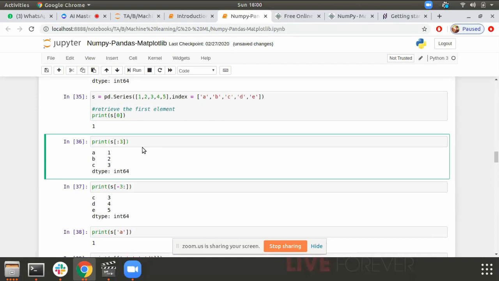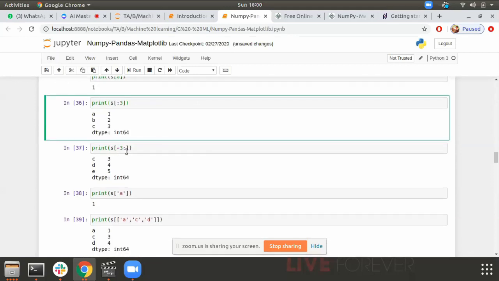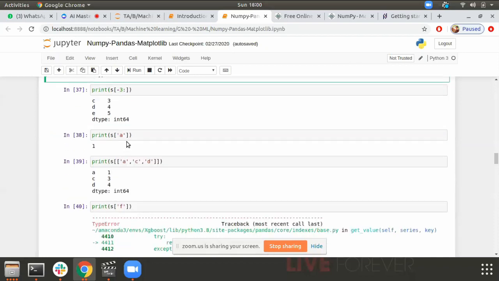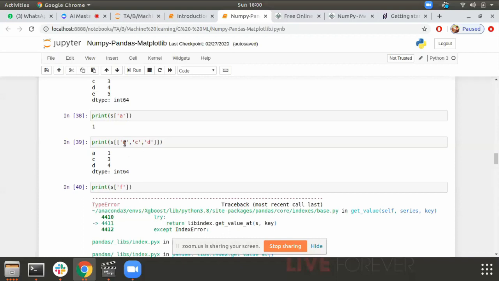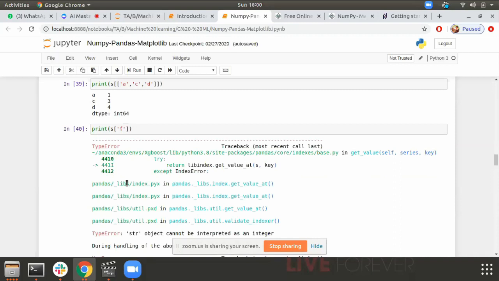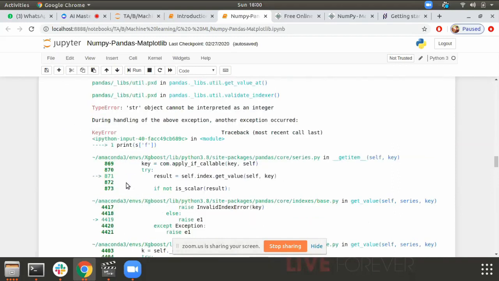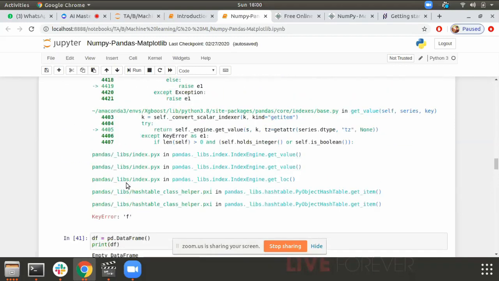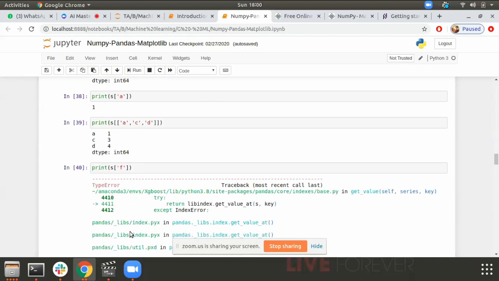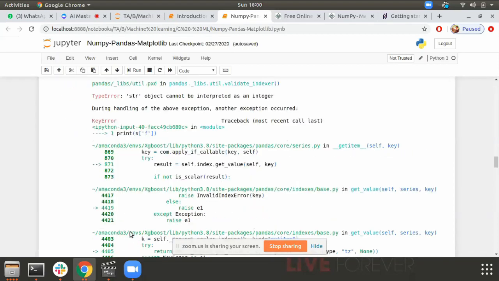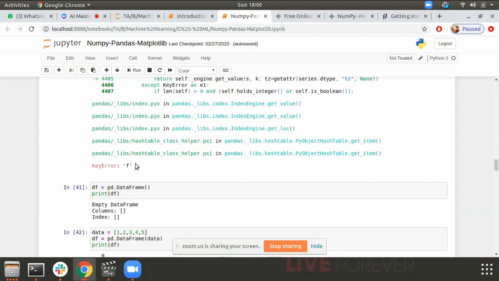Here I'm performing a slicing operation on my series. I'm fetching the first three elements. Here I'm fetching the last three elements because I'm doing minus 3 indexing. Here I'm fetching a single element. Here I'm fetching index-wise elements, and if that index is not there, it should give me an index error. That is how a series works.